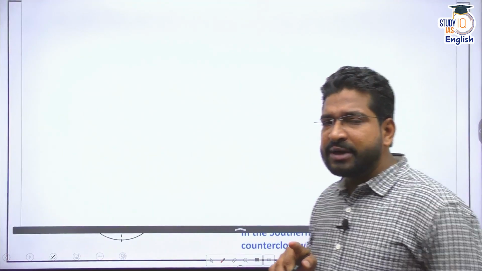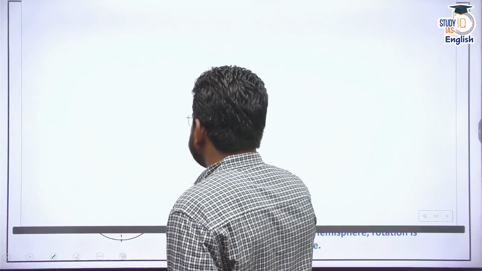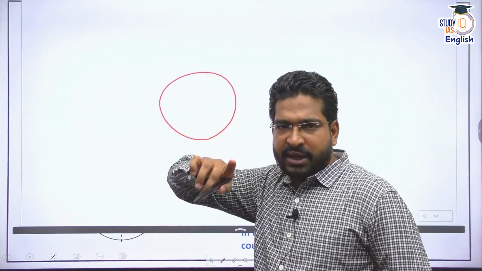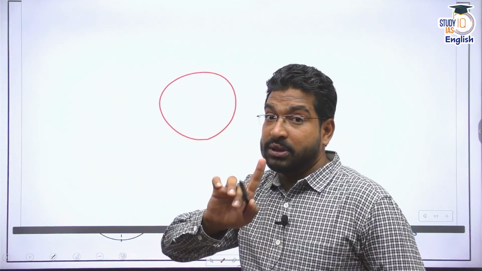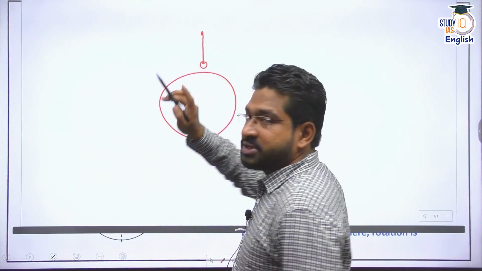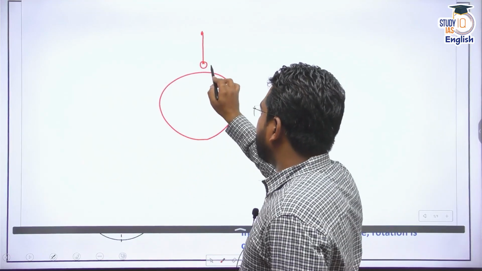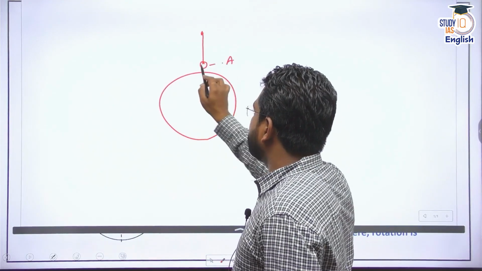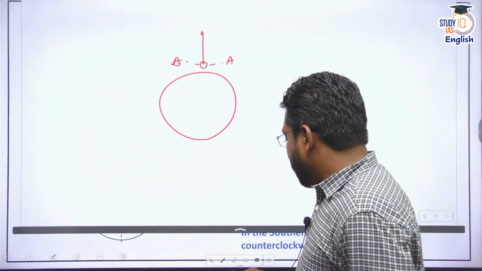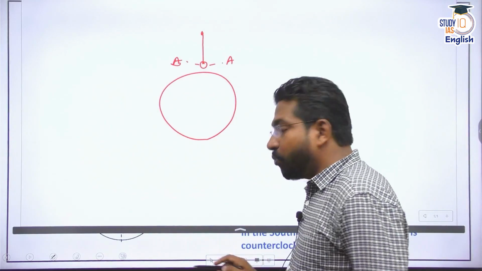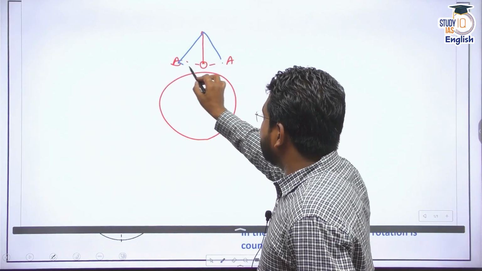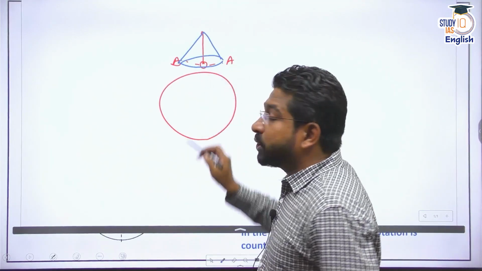Now let me explain it with one particular idea. So this is Earth. Now when I traverse the path of the pendulum, this is the pendulum at the North Pole. This is the position in the equilibrium. And imagine this is one position, point A. This is another position, point B. Now what am I going to do? I am going to create a cone. Imagine the pendulum movement can be drawn into a cone.